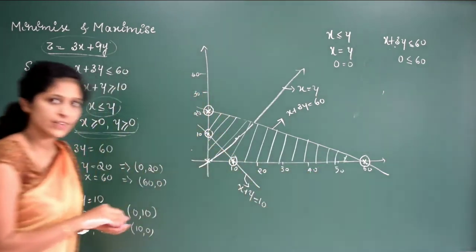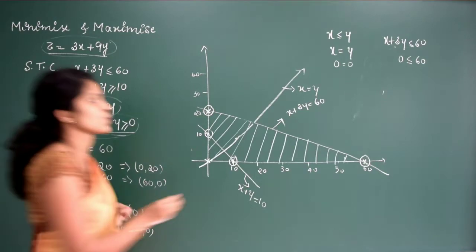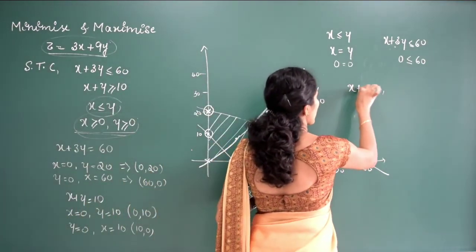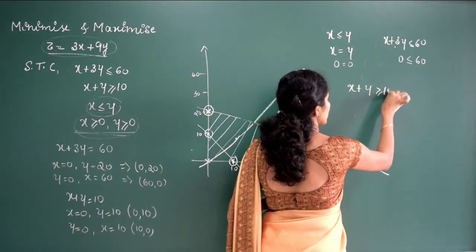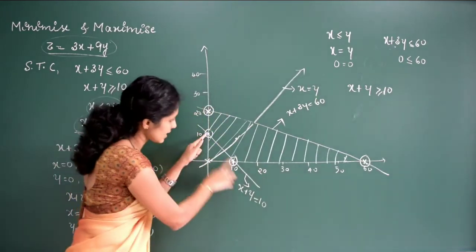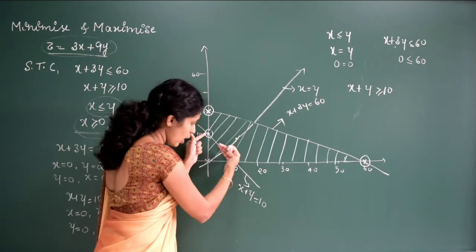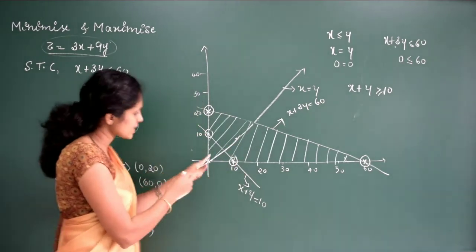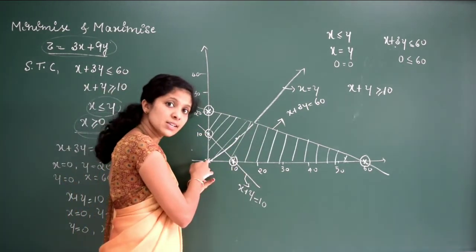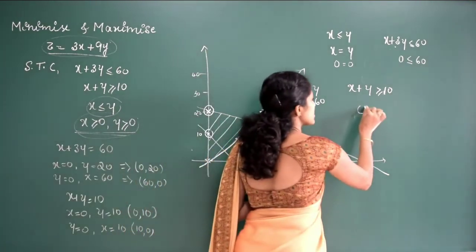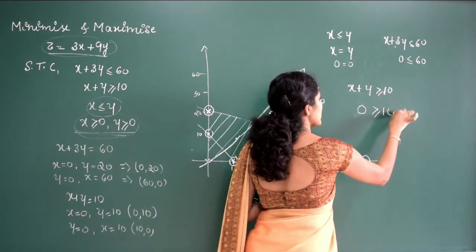Now we'll check with the second one. It is x plus y greater than or equal to 10. Which line? So this is the line, right? x plus y is equal to 10. Either upward should be the solution or downward. Now if I substitute the origin value, that is 0 and 0, we'll get 0 is greater than or equal to 10. Is it true?